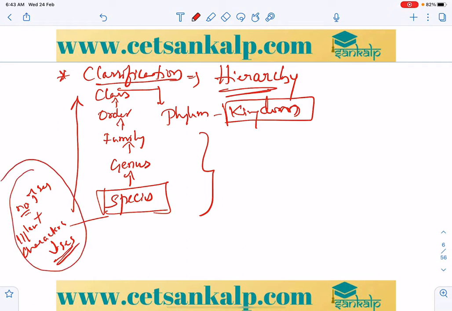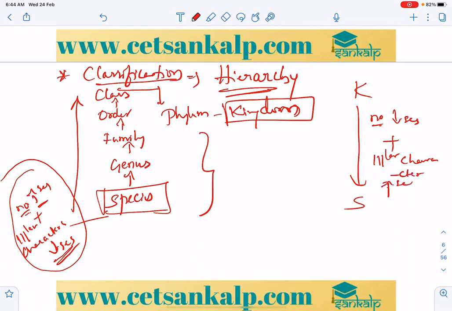Number of organisms increases, but similar characters decrease. Likewise, when you move from kingdom to species, the number of organisms decreases, but similar characters increase.